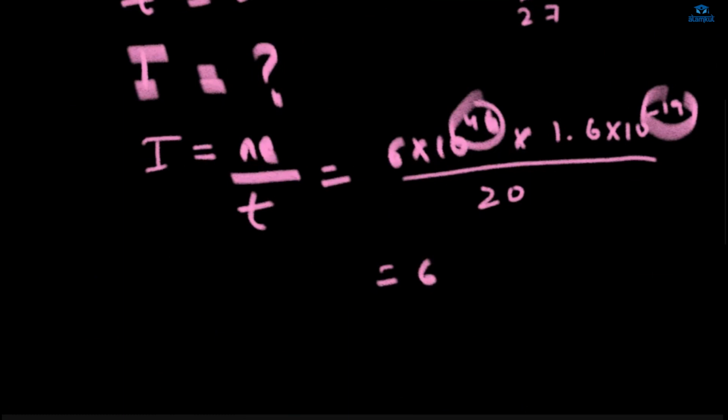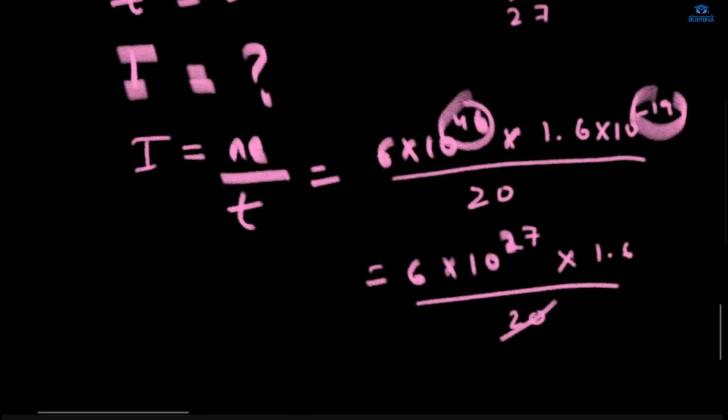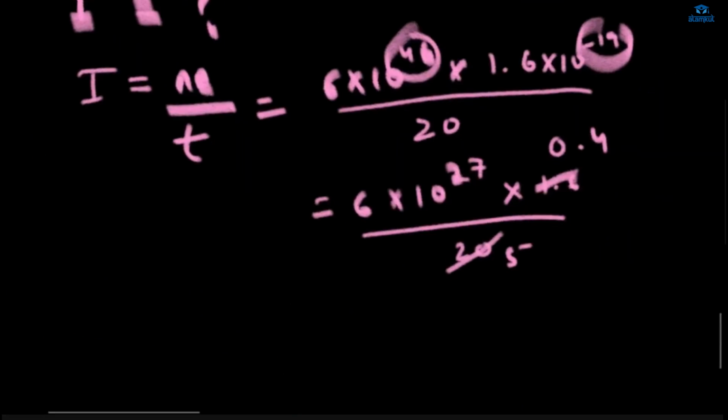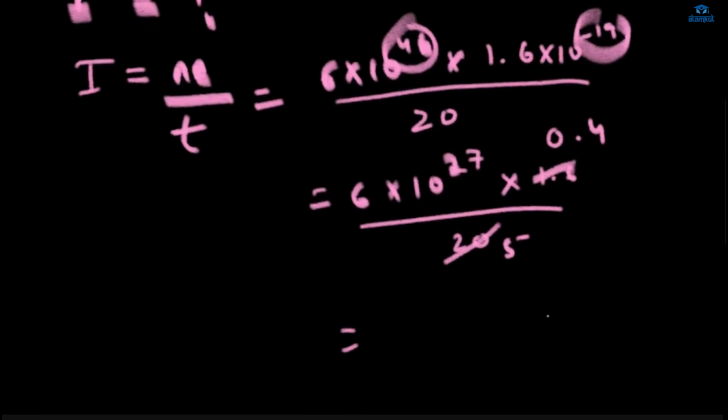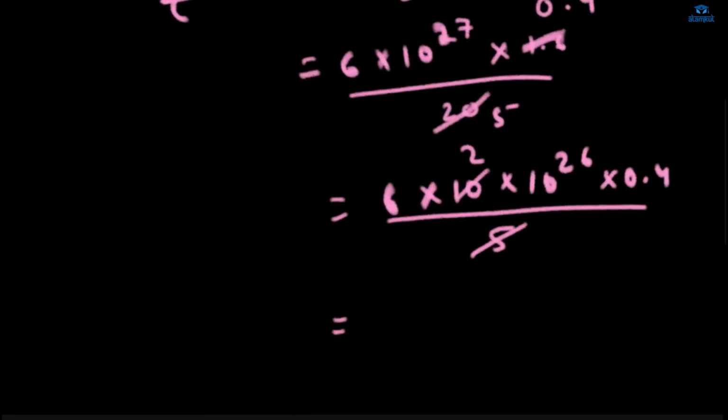So you will be getting 6 into 10 power 27 into 1.6. Also you can write it, okay, cancelling it by 4, then you will get 5, and then cancelling it out by 4, so you'll get 0.4. Okay, and take out 10 from here. 6 into 10 into 10 power 26, right? 0.4. Okay, fine. Then what can you do? You can cancel out this 10 and 5. Can you do it or not? So 6 to the 12 and 12 into 0.4.